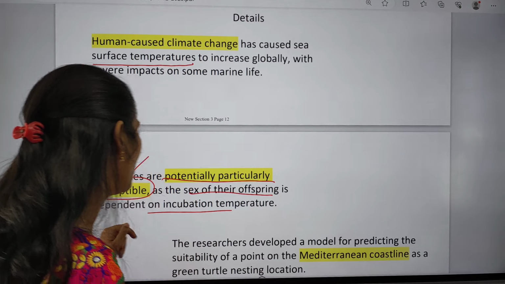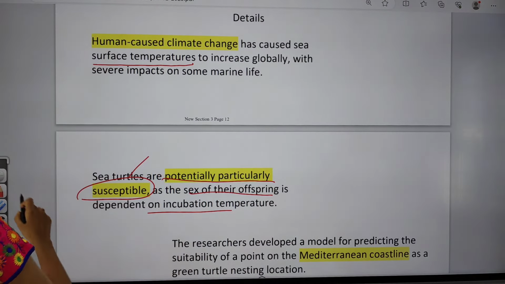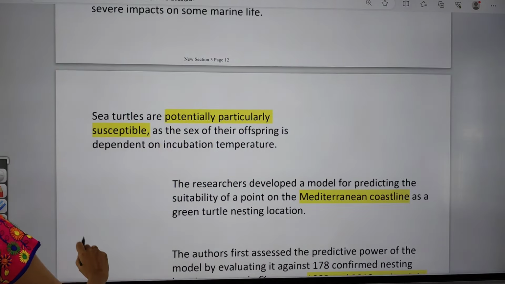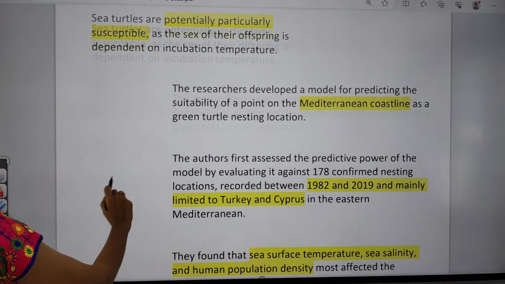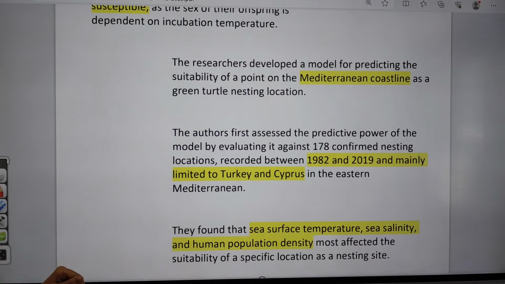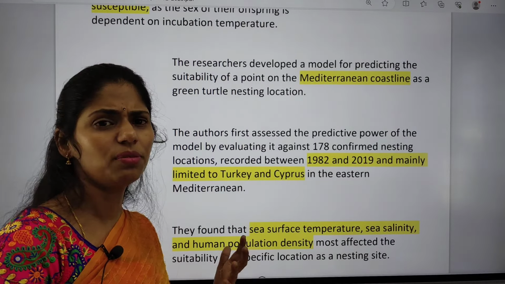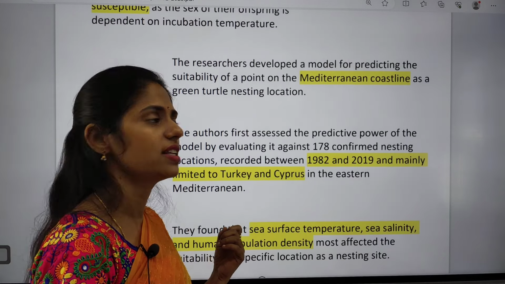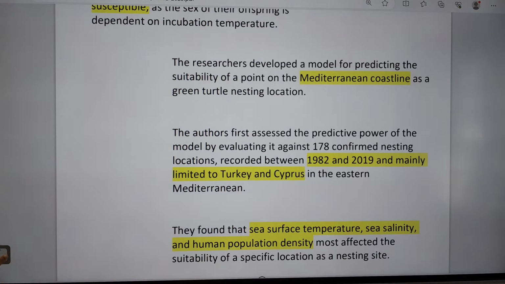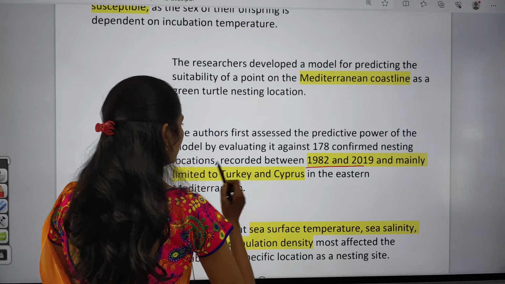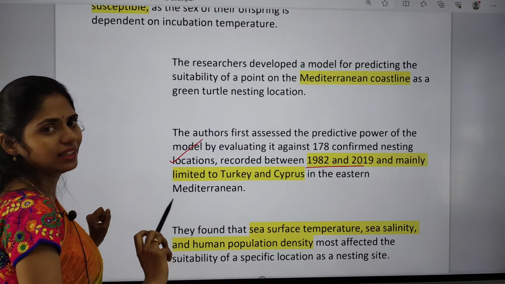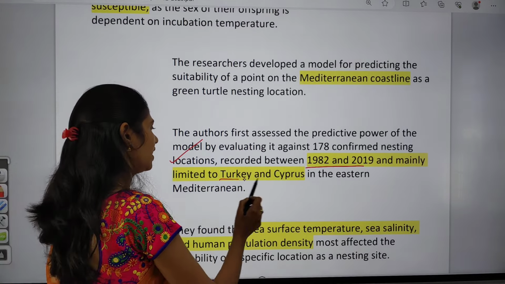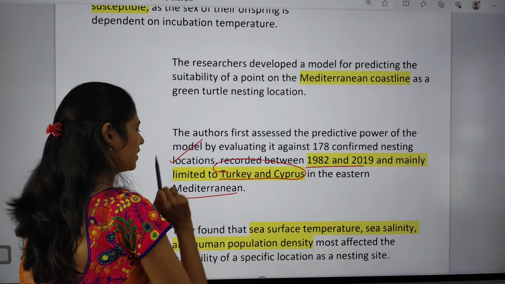And the researchers developed a model for predicting the suitability of a point on the Mediterranean coastline for green turtle nesting. So this coastline of the Mediterranean Sea is very comfortable for these green turtles to go for nesting. The author says that from around 1992 to 2019, the locations where nesting is seen are limited to Turkey and Cyprus in the eastern Mediterranean region.